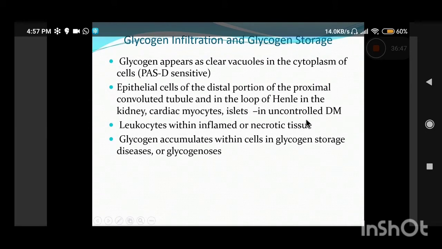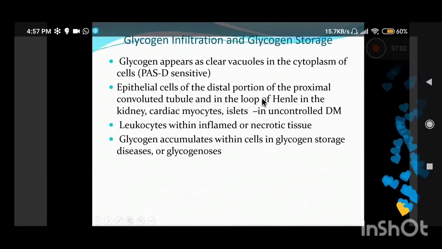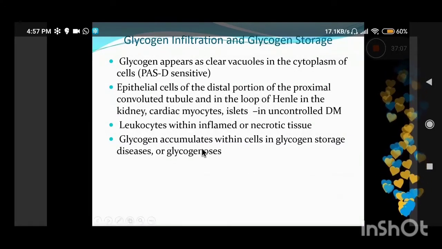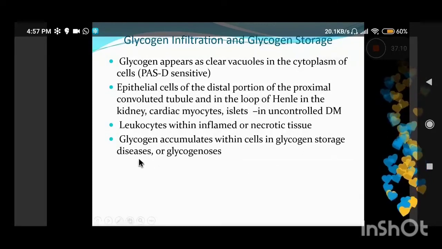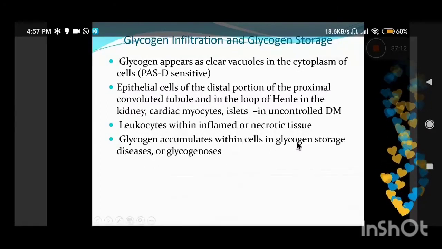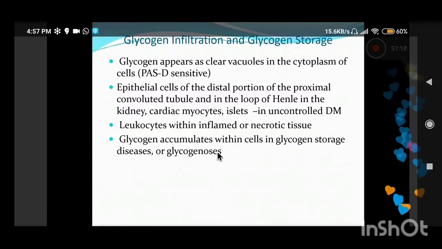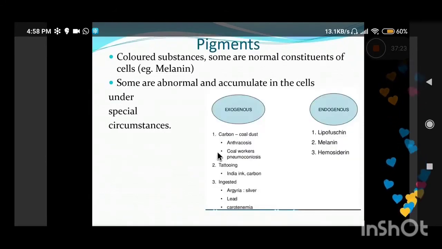So, in patients of uncontrolled diabetes mellitus, glycogen can be seen deposited within the proximal tubules and within the cardiac myocytes and often within the hepatocytes also. And also any metabolic disorders like glycogen storage disorders, where glycogen accumulates within the hepatocytes, and that is a big group of disorders. In those we see glycogen accumulation.